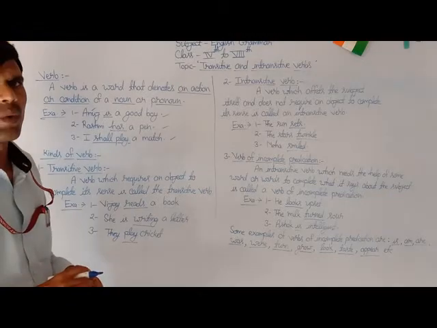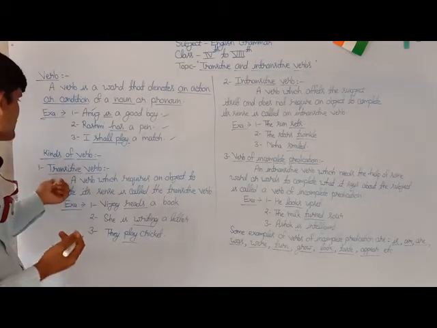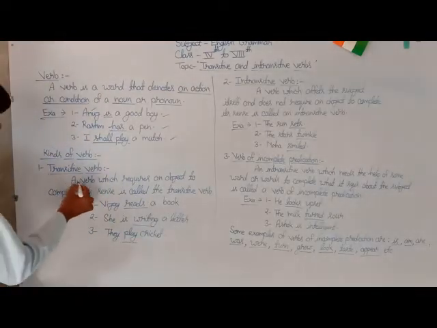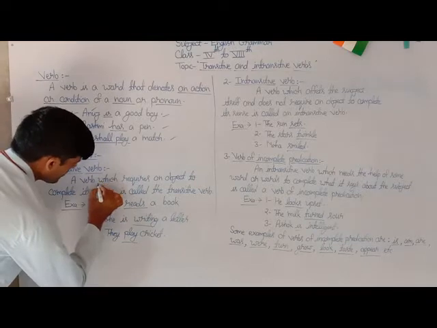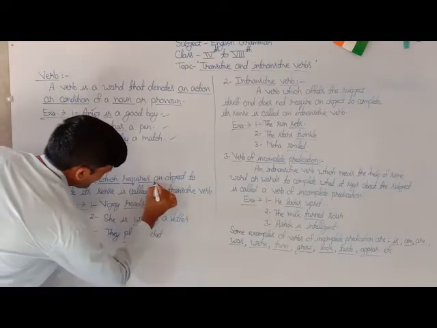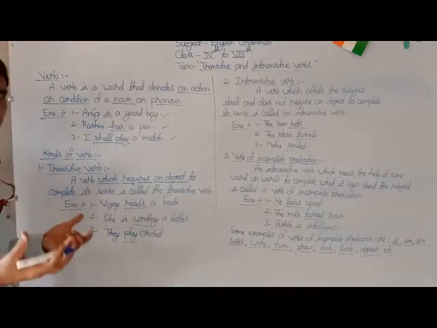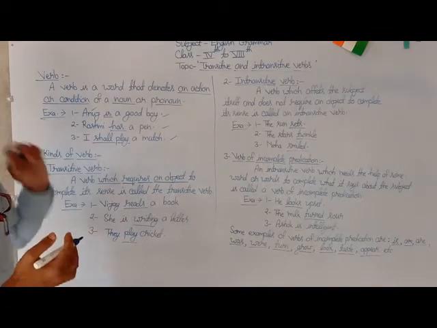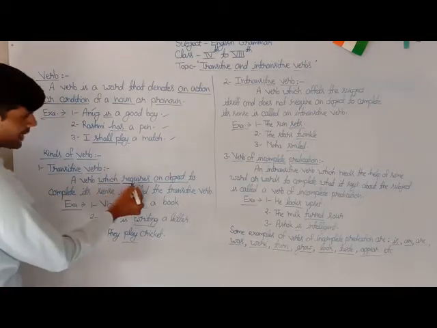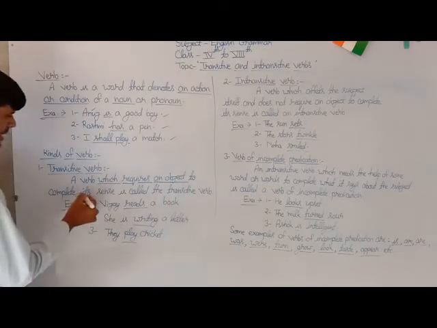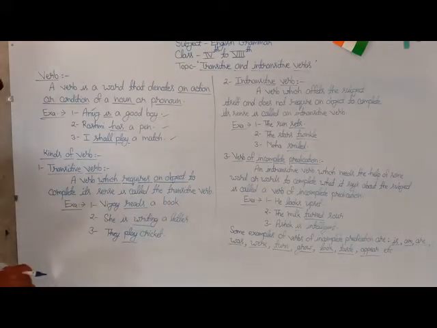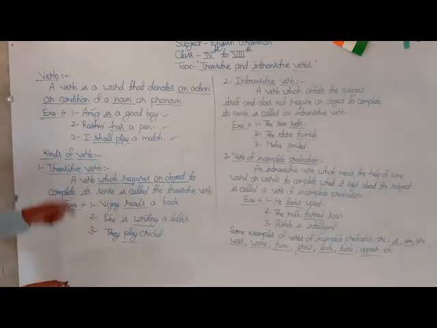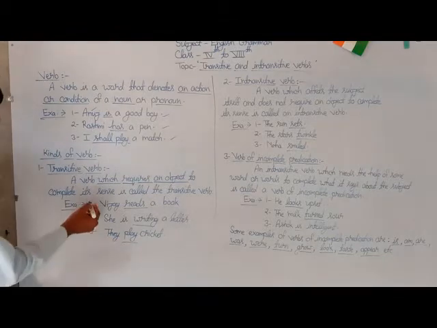What is a transitive verb? To know more about this expression, we have to see the clear definition, and that is: a verb which requires an object to complete its sense is called a transitive verb. To know more, you have to see some examples related to this topic.